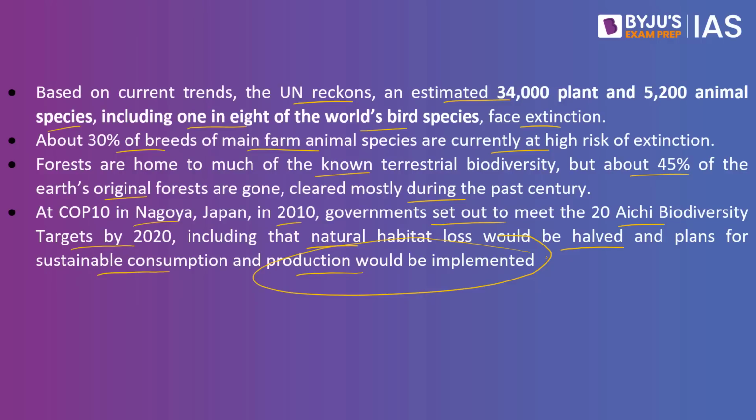So what we witness currently is that on our blue planet, our earth where we are all living, a large number of species are declining, and this is setting a dangerous precedent for future generations as well. Biodiversity plays a significant role in our environment.